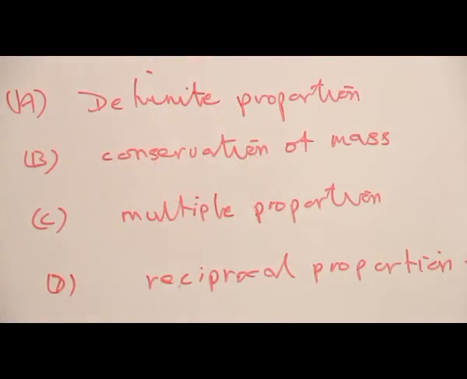Let's now turn to the options. It can be seen that the masses of oxygen that combine with a fixed mass of carbon in the two cases are in the ratio 2 to 1. That is, the data is in compliance with the law of multiple proportions. Consequently, the options are A, definite proportion, B, conservation of mass, C, multiple proportion, D, reciprocal proportion. Consequently, the correct option is